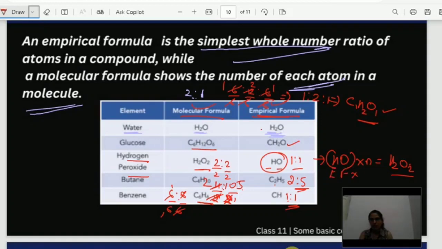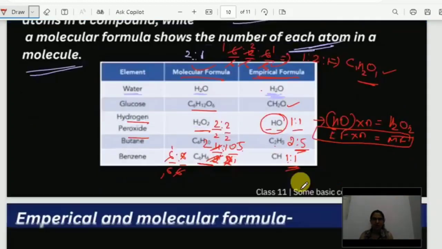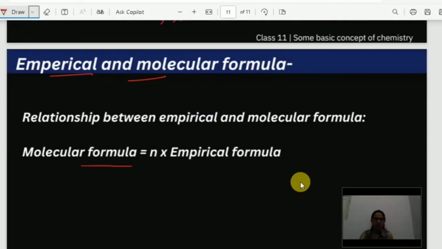Empirical formula into N is equal to molecular formula. This is the relationship I got. So the same thing I have written here. Molecular formula is equal to N into empirical formula. This N indicates the number we need to multiply by so that we get the real molecular formula. Clear? So these are the very basics which are required.